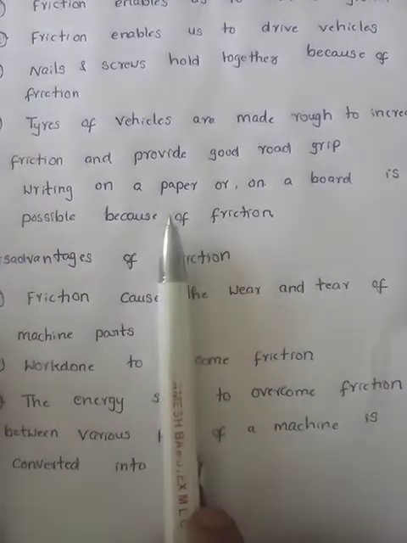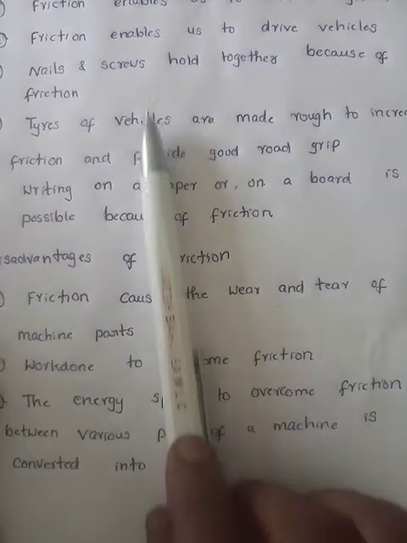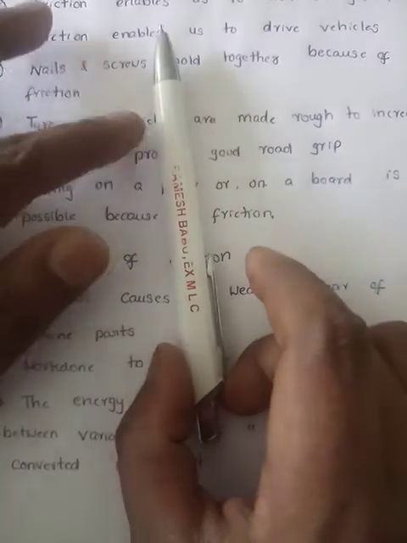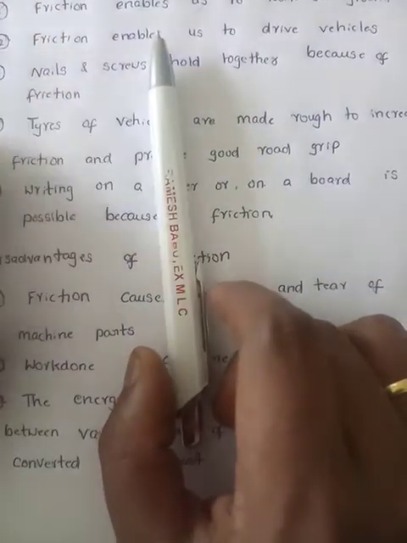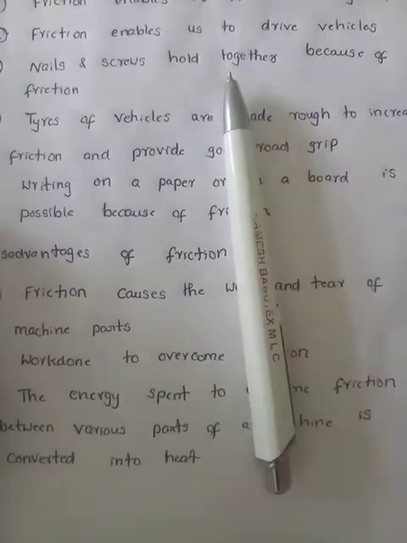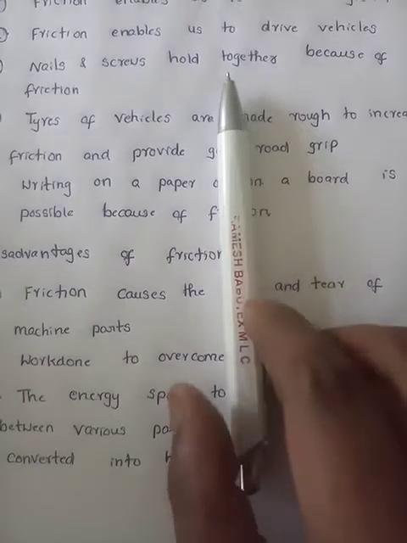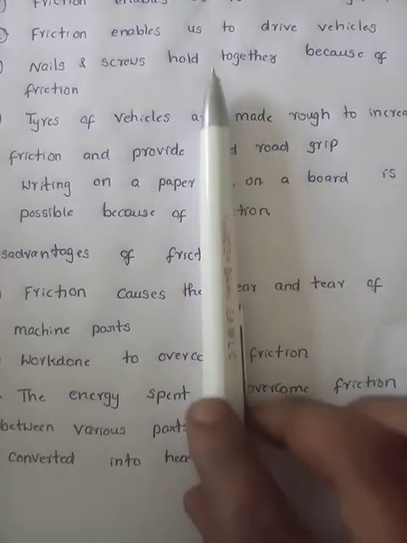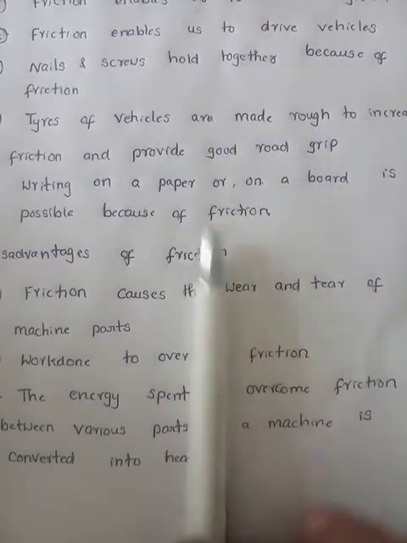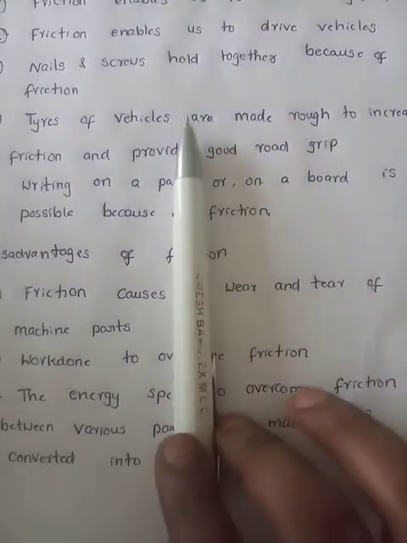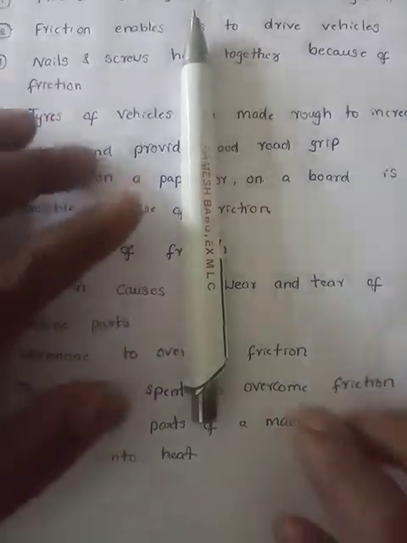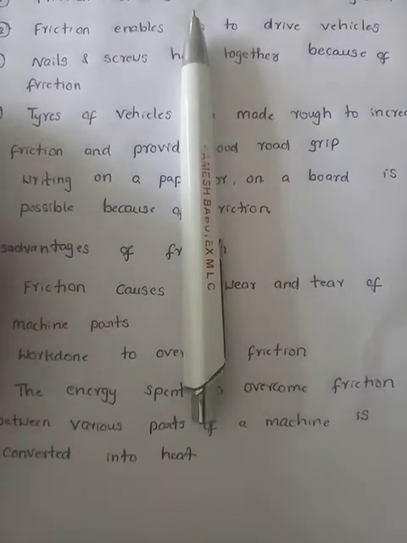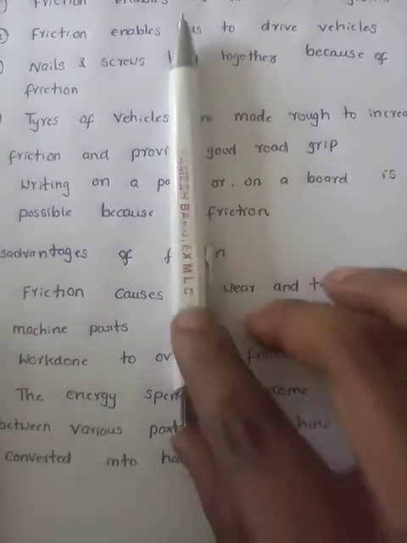Next, work done to overcome friction. For example, this is a body. It is moving with uniform motion. If it is a very smooth surface, there is no friction, and the body cannot stop. But if the body has to move towards a particular point, there should be extra work done to move the object, right?